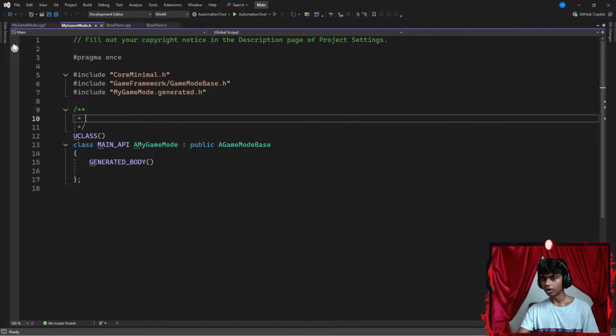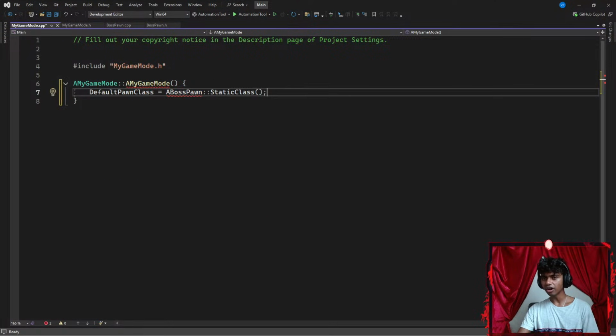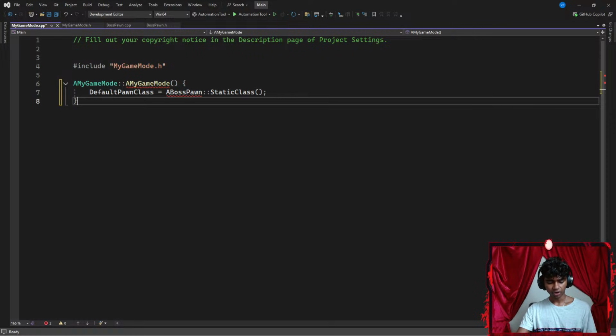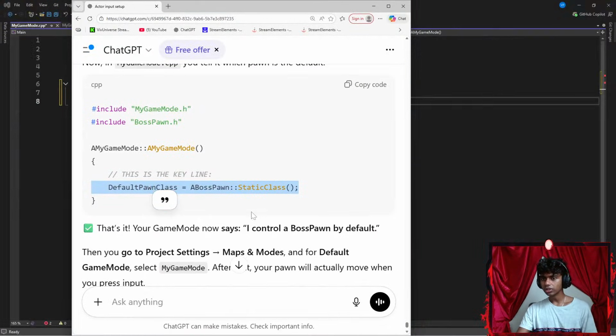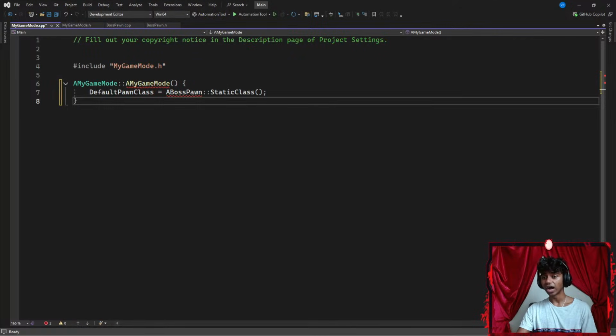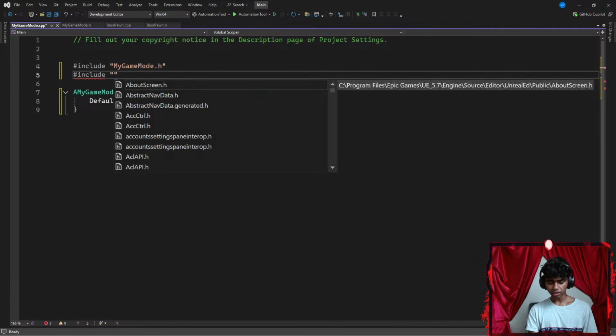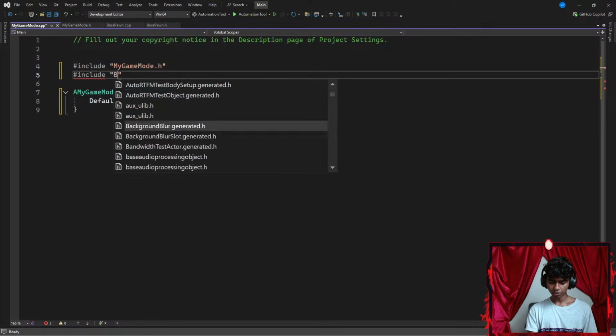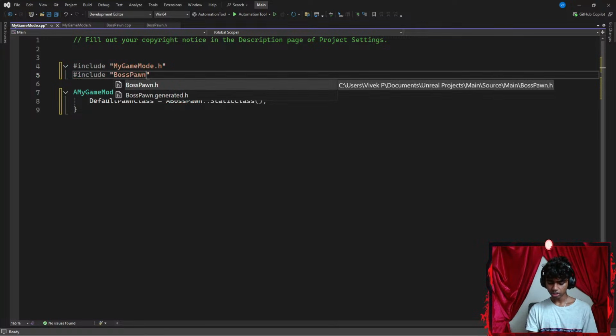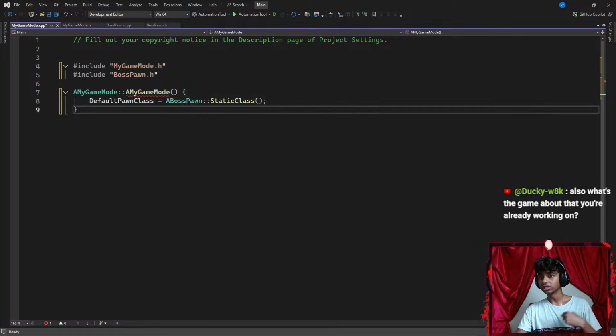Okay, so I see this here, underlined in my C++ file. What if I press Control A, Control C, copy that, and bring up ChatGPT here. I need to include BossPawn.h. I forgot to do that. So I'm going to go with hashtag include, and I think I just have to go with BossPawn.h, my BossPawn's header file. There we go. My game mode is here.